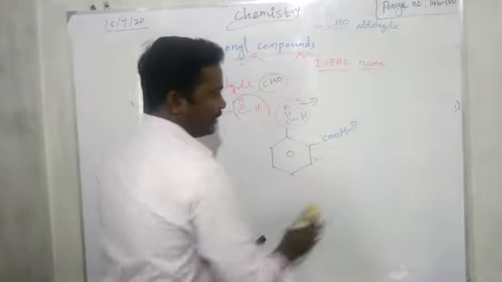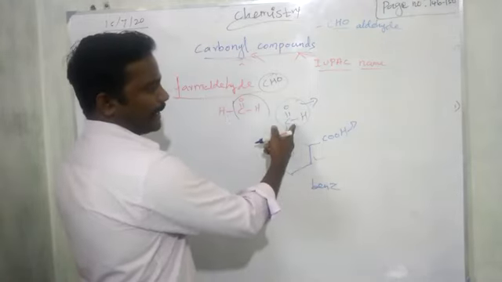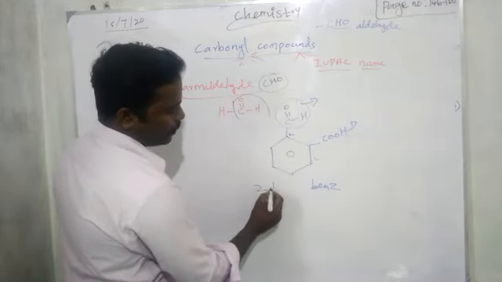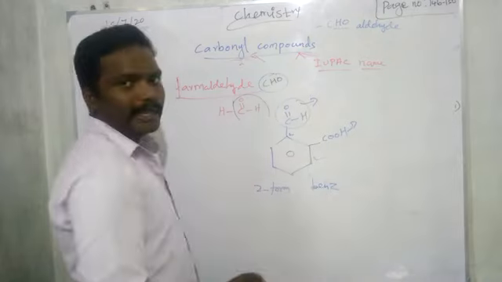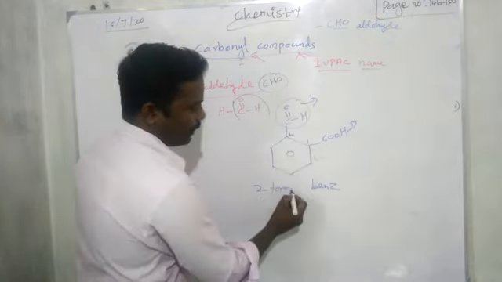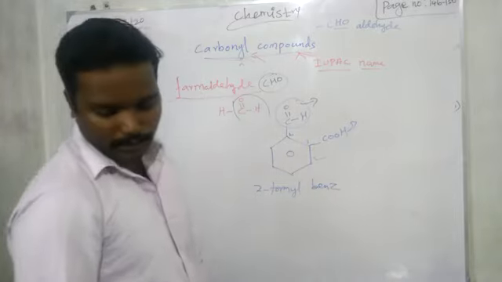Okay, so benz. As a prefix you want to add formyl, which is present on the second carbon. So 2-formyl. How did I give 2? The functional group attached carbon is 1, so formyl is on the second. Benz: only single bond or double bond?